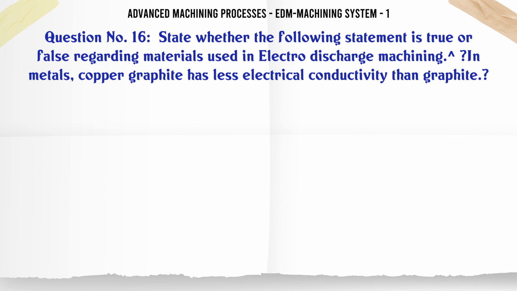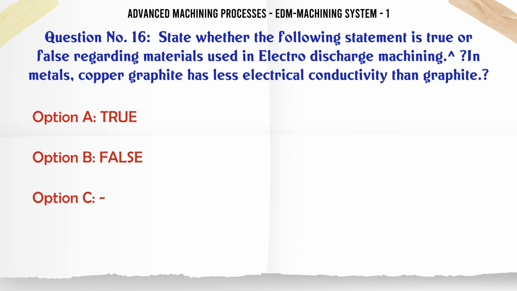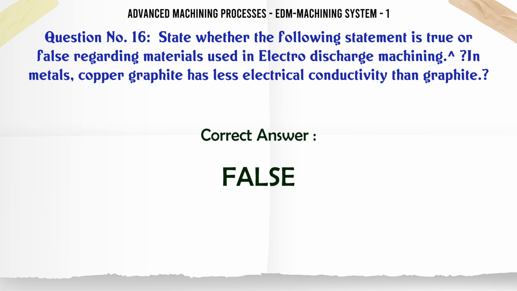State whether the following statement is true or false regarding materials used in electro discharge machining. In metals, copper graphite has less electrical conductivity than graphite. A. True, B. False. The correct answer is false.